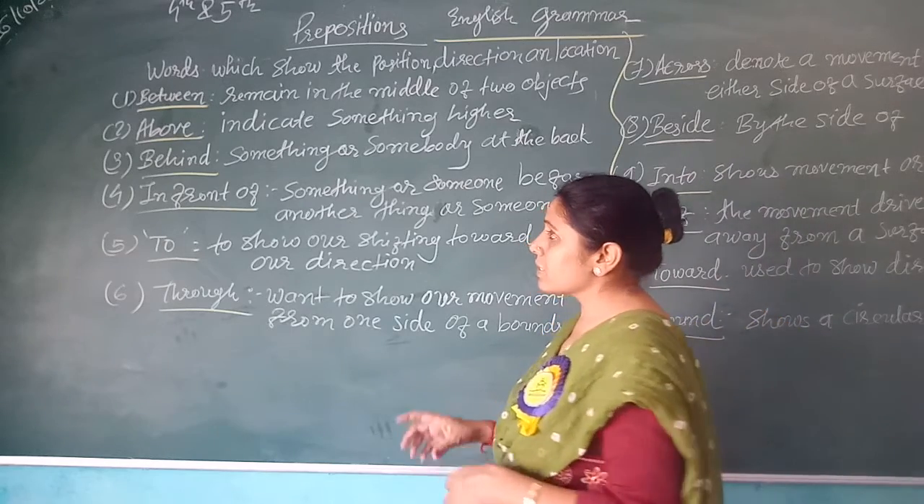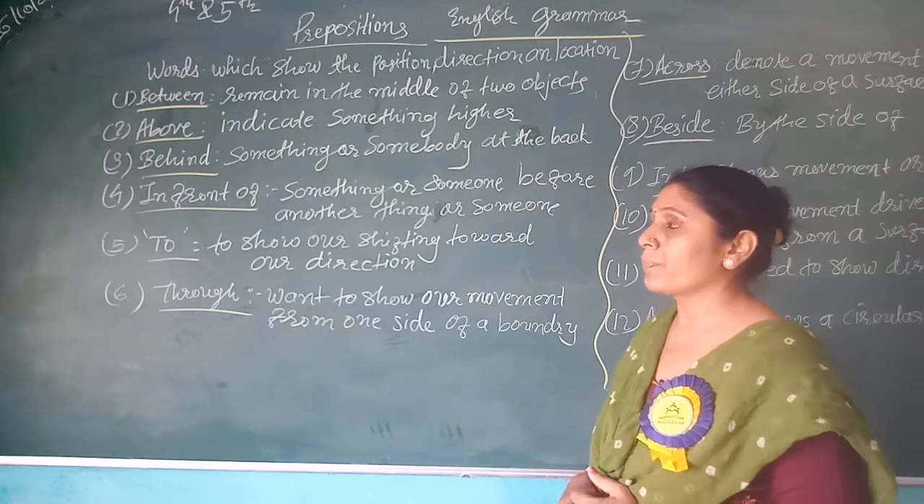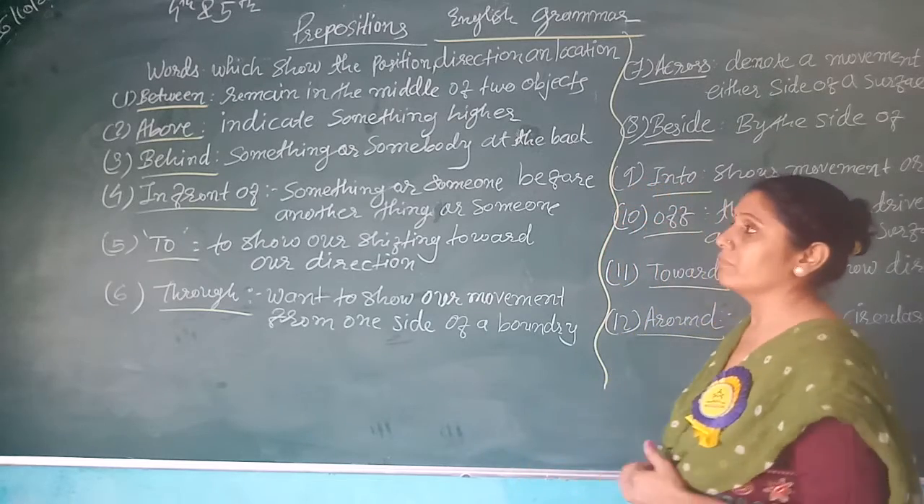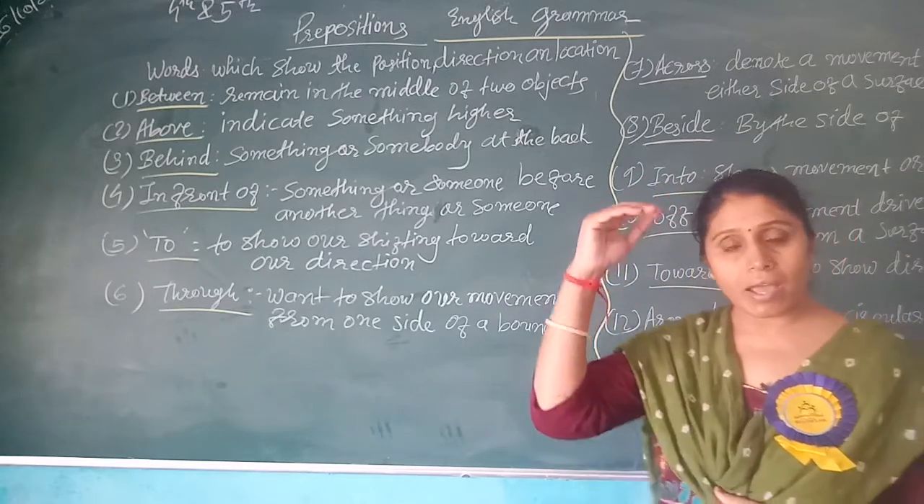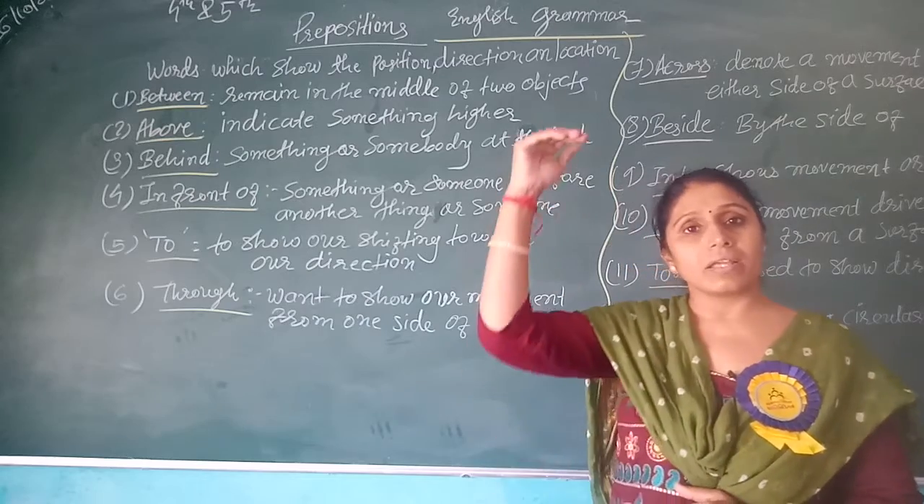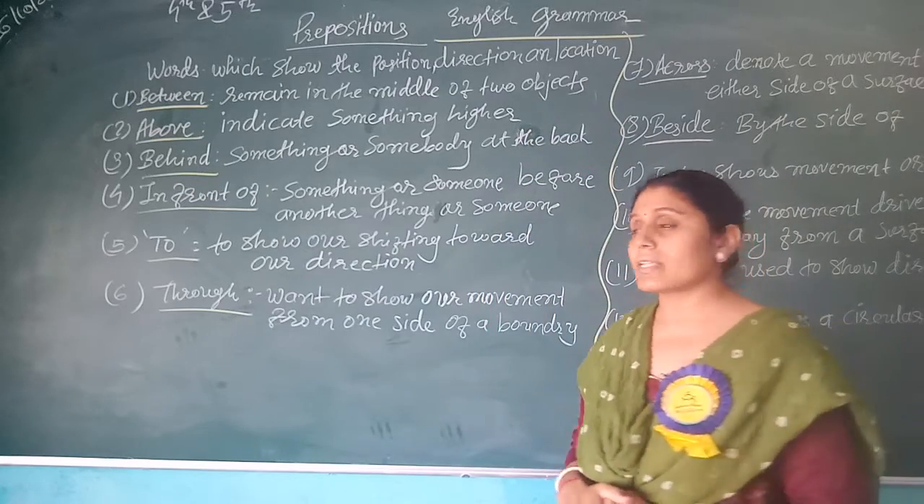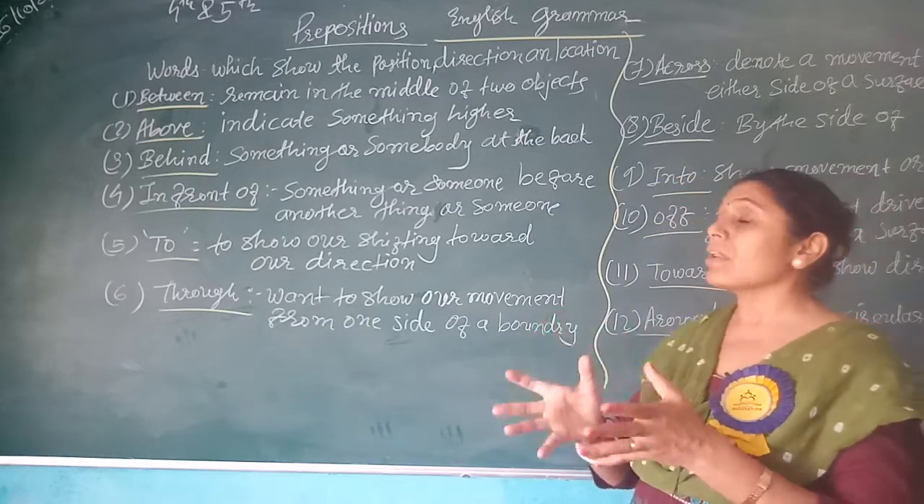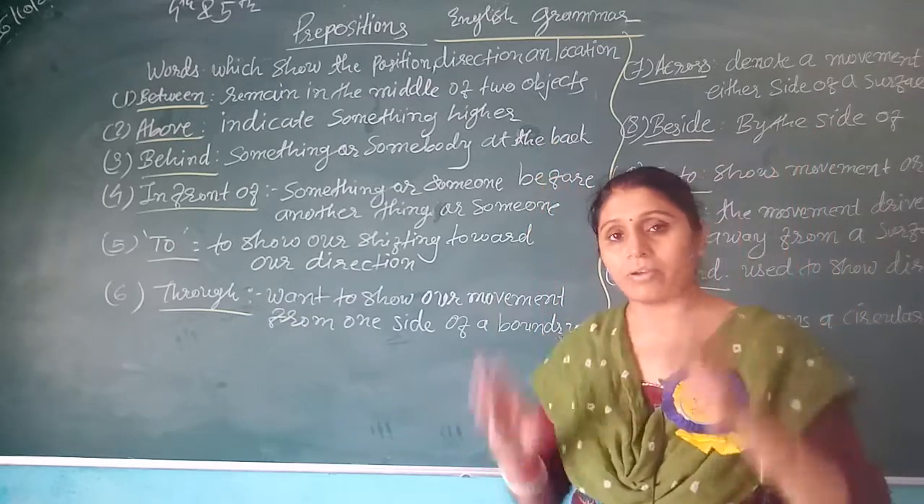And the second one is above. Above indicates something higher. Okay, birds flying in the sky, just like that. It indicates something higher.